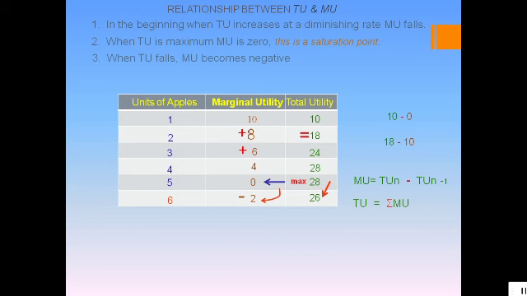Now we can see in the table, total utility is 10, 18, 24, 28, 28, 26. So, total utility is always positive there, whereas marginal utility we can see 10, 8, 6, 4, 0 and negative 2. So, marginal utility can be positive, 0 or negative. So, total utility is always positive, whereas marginal utility can be positive, 0 or negative.